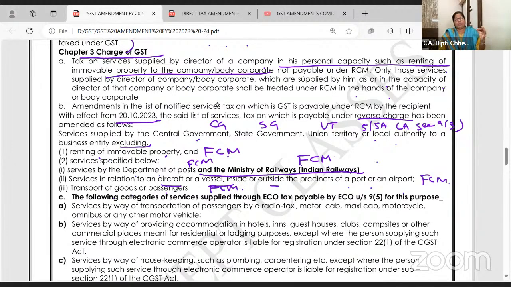For example, when you book a 2-tier AC train ticket, are you paying GST? Yeah. So they are directly collecting, the railways. Followed all of you or not? So these services are directly covered under GST.